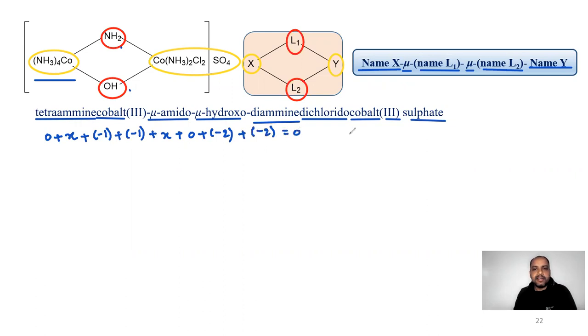On solving this, 2x is equal to 6 and x comes out to be 3, which is written here in the square brackets. This is the written square 3. It is representing, in the parenthesis, the oxidation state of the transition metals.